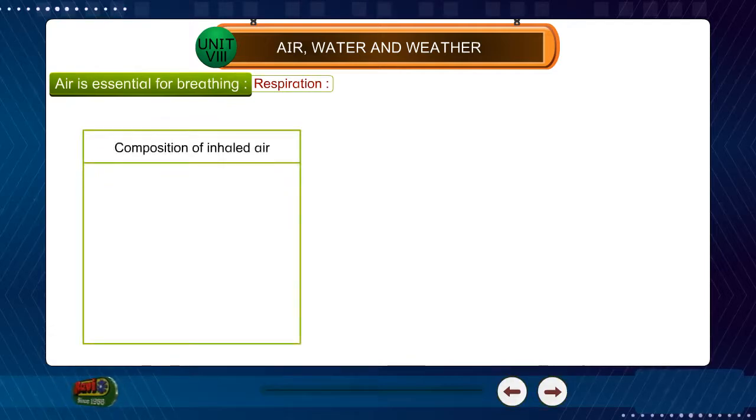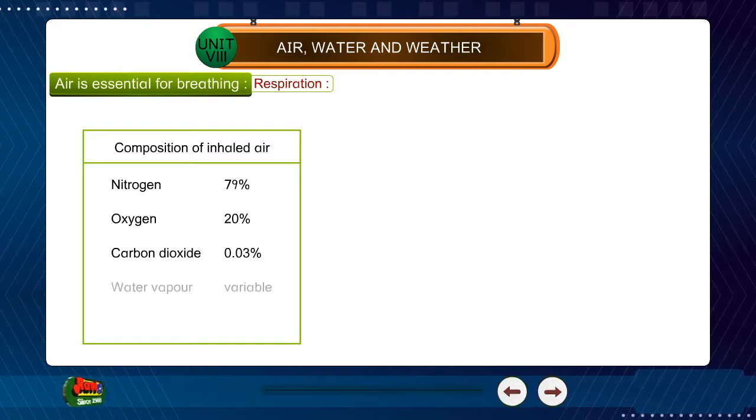Composition of inhaled air. Nitrogen 79%, oxygen 20%, carbon dioxide 0.03%, water vapor variable, temperature variable.